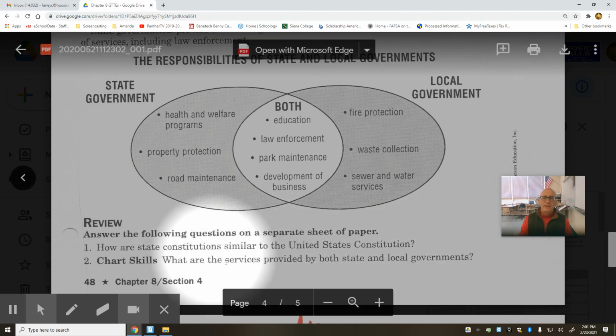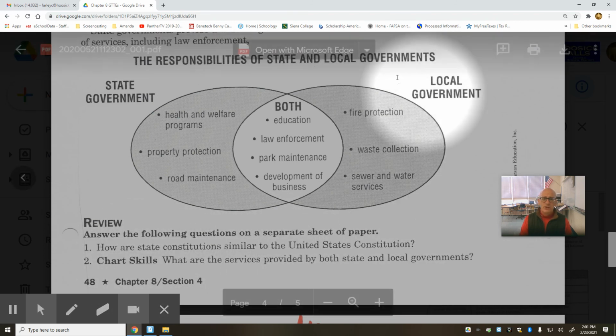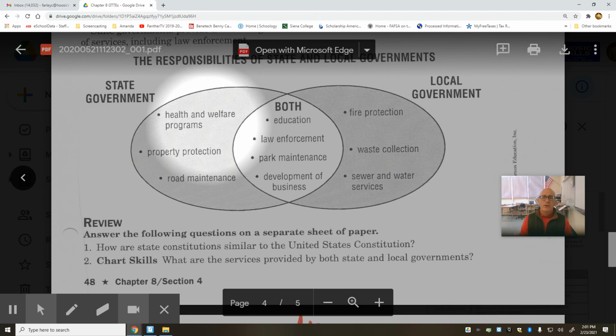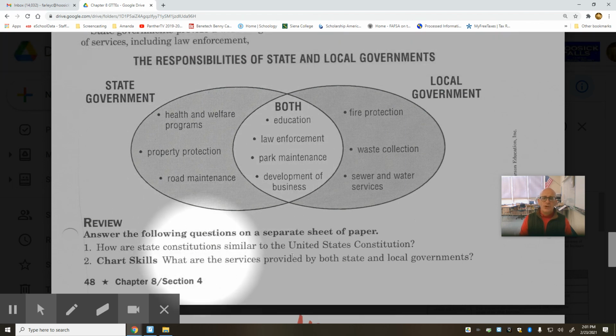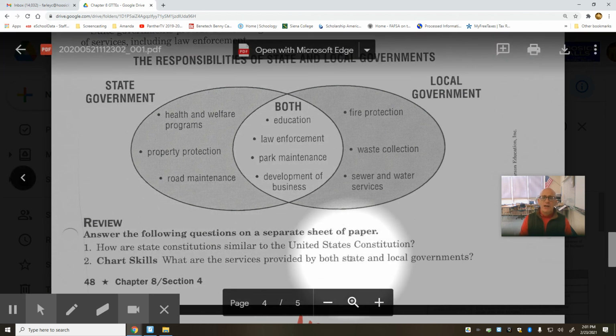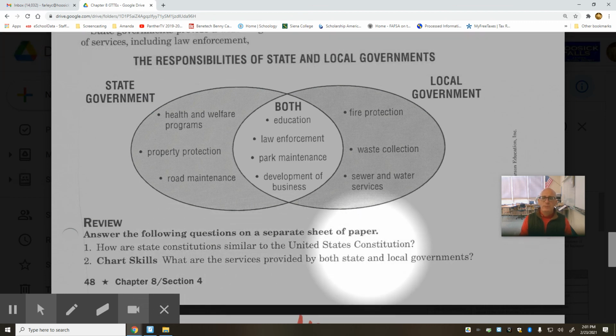And secondly, our chart skills question, which will be based on the Venn diagram down here. What are the services provided by both state and local governments? Take a moment to explore that question as well.